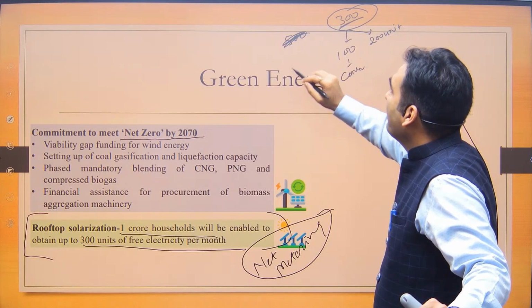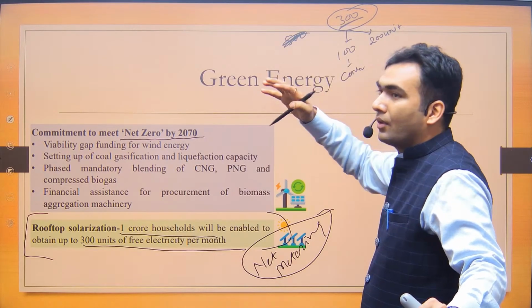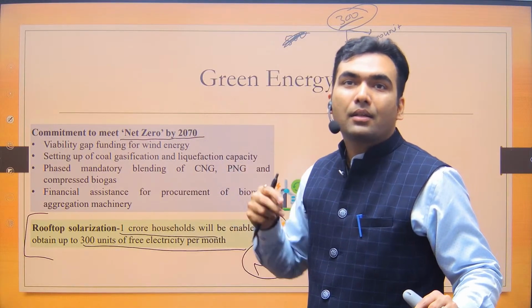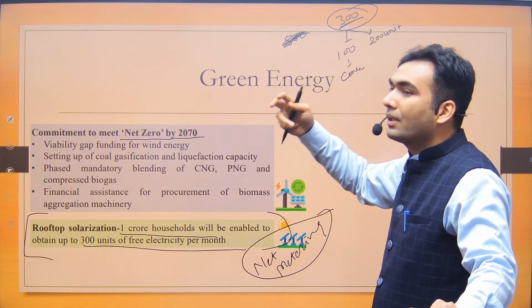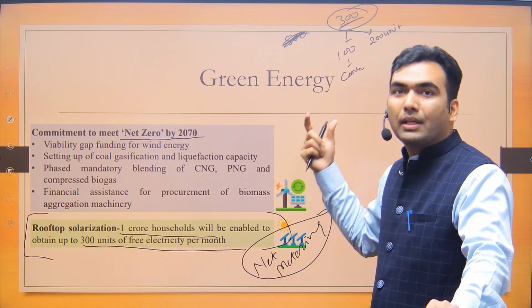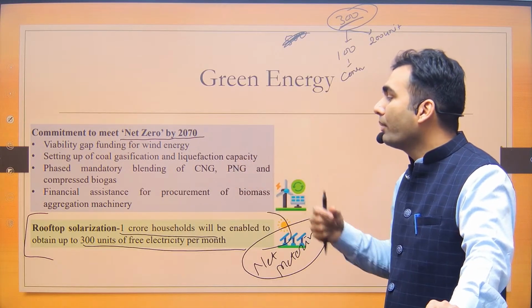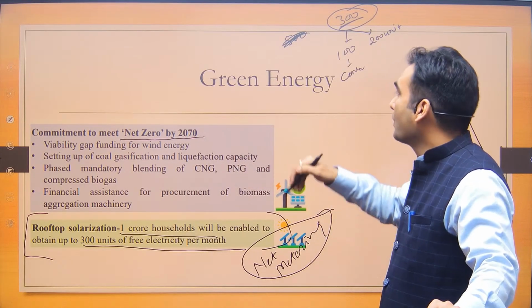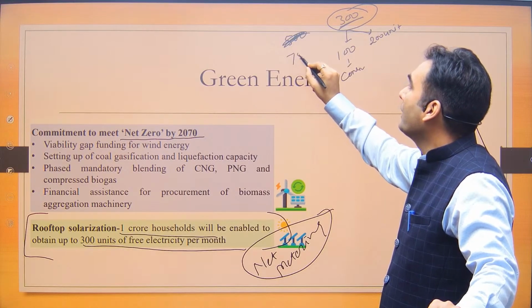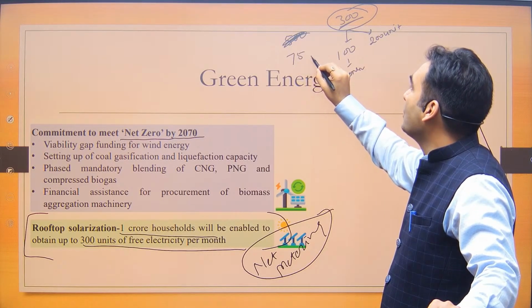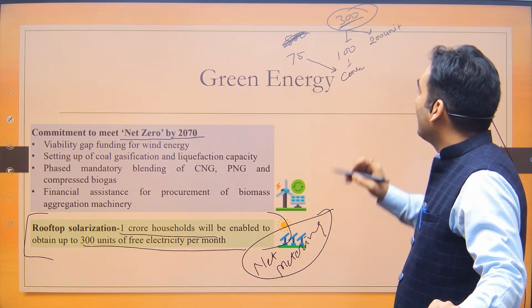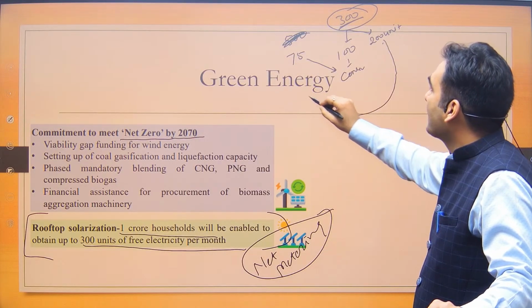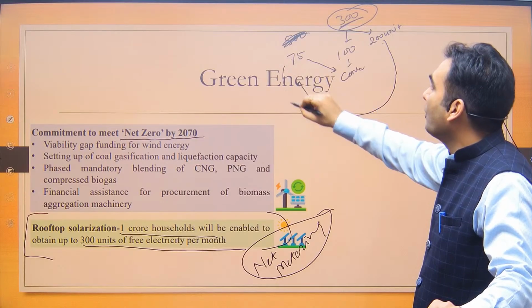But at the same time, from distribution companies, you will take electricity for the consumption during night period, because in the night period this solar rooftop will not provide you electricity. So it may happen that 75 unit of electricity you have consumed from electric grid. So this 200 unit you will sell and 75 unit you will buy.